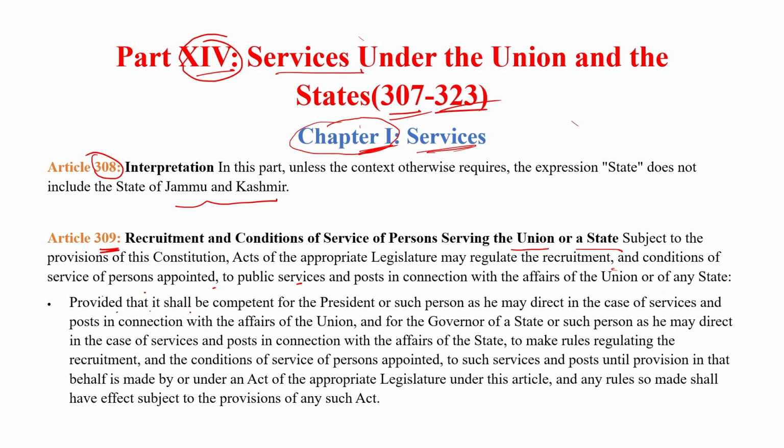It is provided that it shall be competent for the President, or such person as he may direct, in the case of services and posts in connection with the affairs of the Union, and for the Governor of a state or such person as he may direct, in the case of services and posts connected with the affairs of the state, to make rules and regulations for recruitment. So Article 309 basically explains the terms and conditions of services. It means a person is recruited directly, and the state legislature or Parliament will regulate the recruitment of the services.